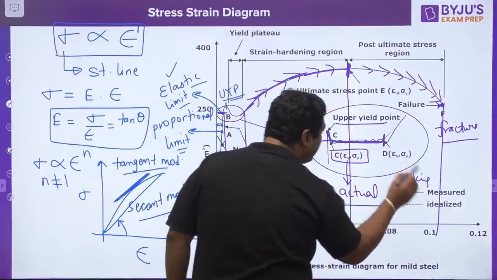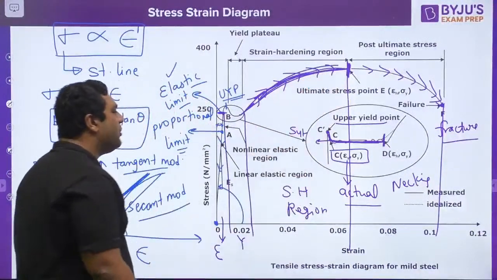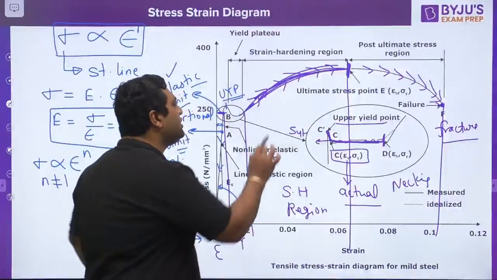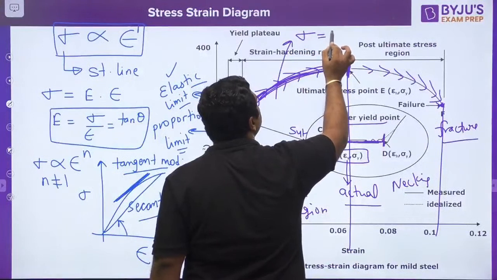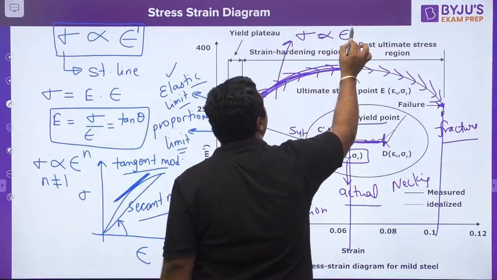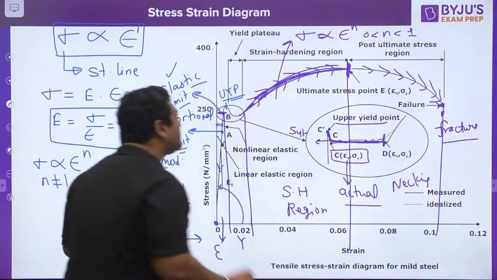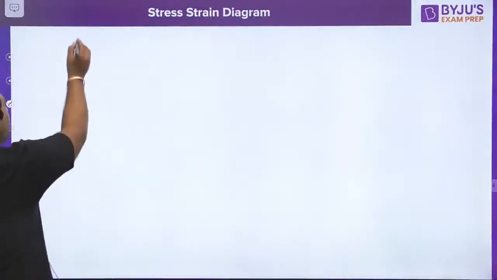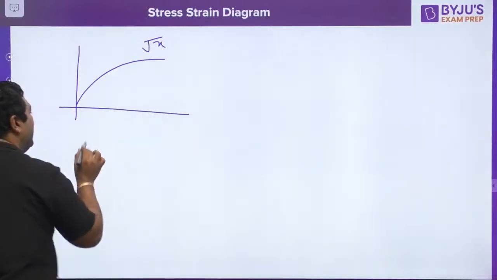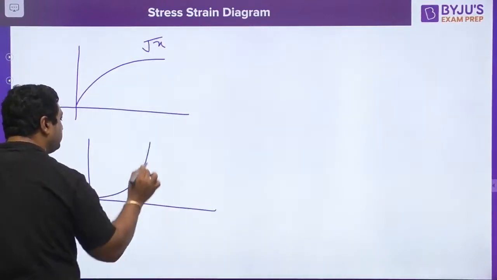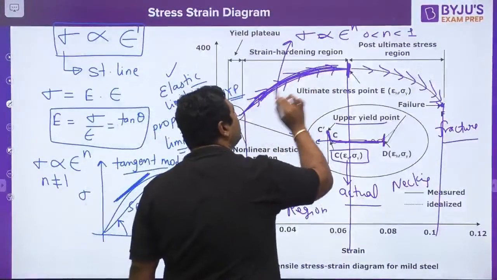Now my dear, the questions are coming from this, that in strain hardening region you can see this is a curvature. So my dear, in this curvature, it is going to follow a law known as power law in strain hardening. Sigma is directly proportional to epsilon to the power n, where n lies between 0 to 1 for mild steel. You can see this curve is following which nature? This is the curve of root x, and this is the curve of x square. So you can see, my dear, in power law of strain hardening, it is following root x type of nature.